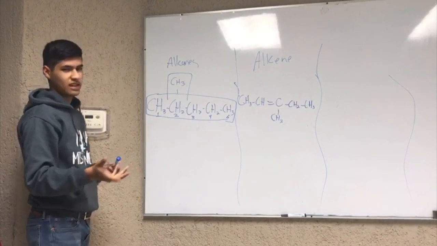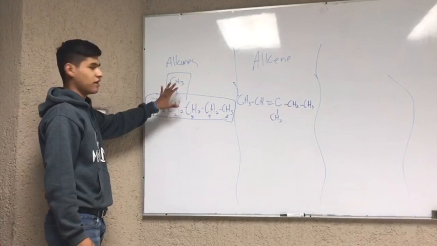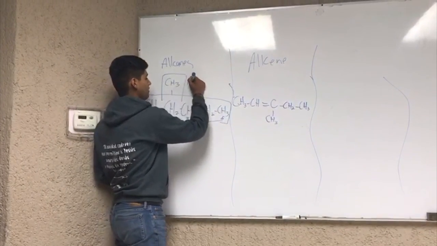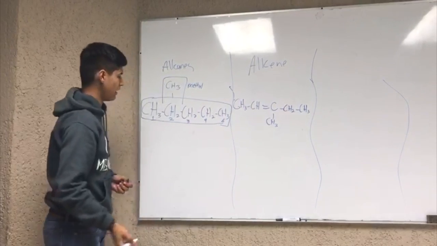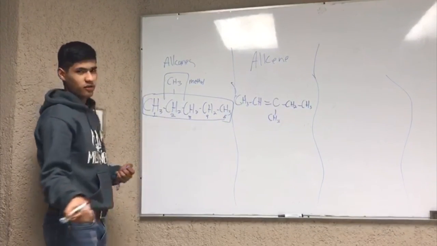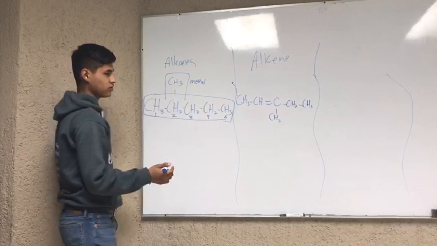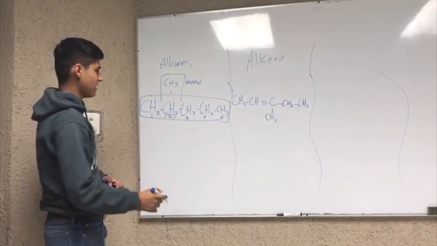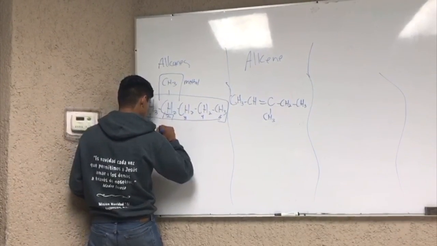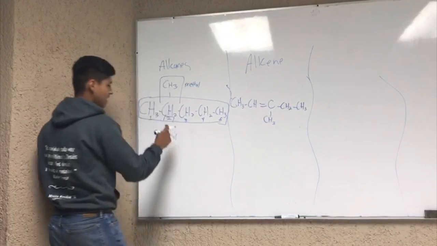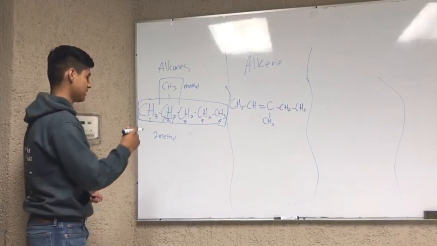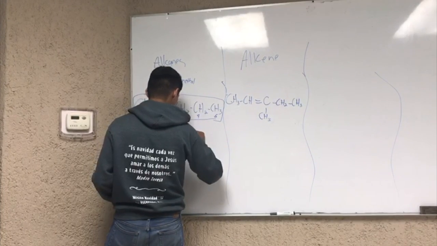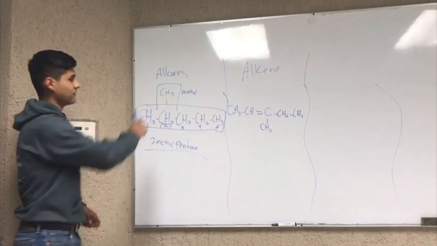Well, how do we need to name it? First, we already located the alkyl group. As you can see, this is a methyl because it is only 1 carbon. We're going to start from the alkyl group, so we need to write the number where the alkyl group is located. So this is going to be 2-methyl, and because it is a chain of 5, it's going to be a pentane. So this is the name of this alkane.